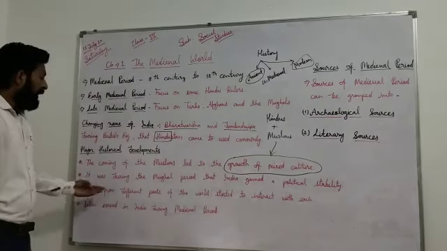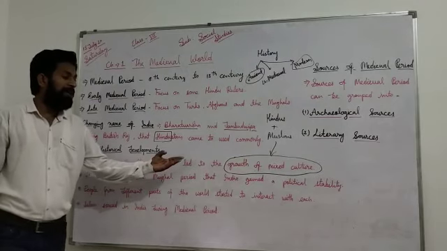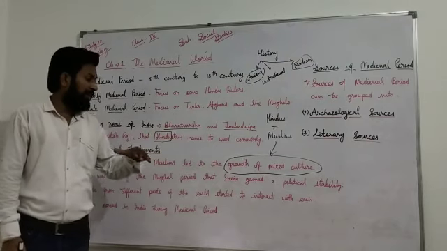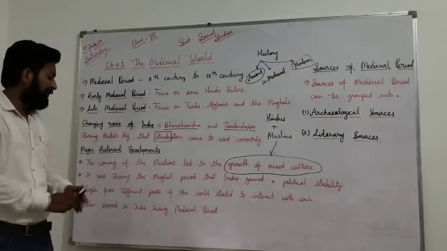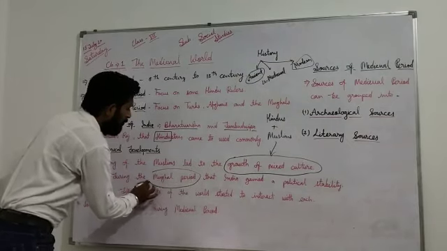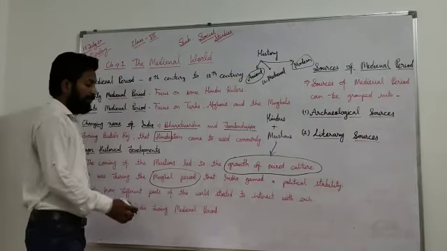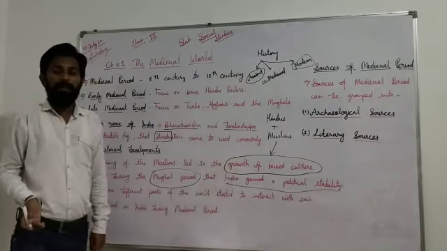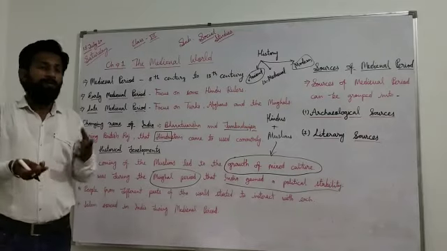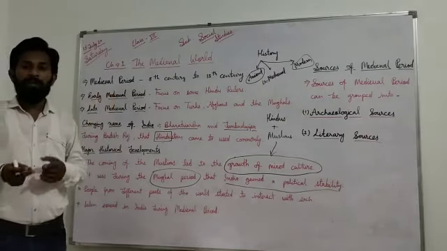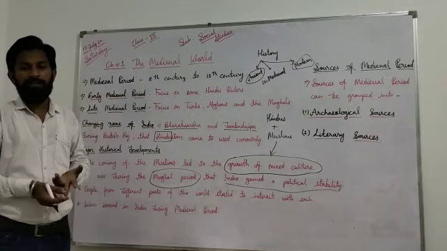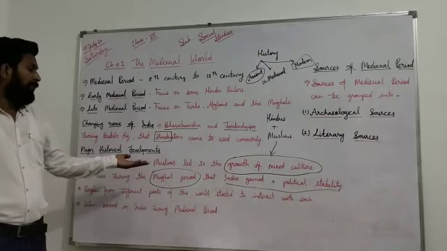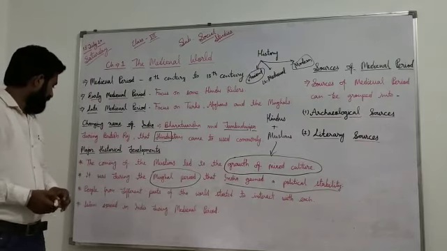Now the second point: it was during the Mughal period that India gained political stability. All those mixed culture and changes took place during which time? The Mughal period. So because of that India gained political stability. Before that there were only Hindu rulers, like we already discussed in the early medieval period: Palas, Pratiharas, Rashtrakutas and Rajputs. After the Mughals came, political stability also came.